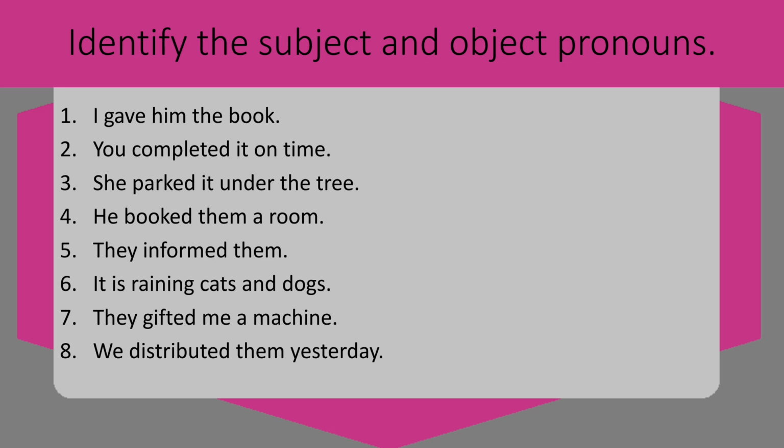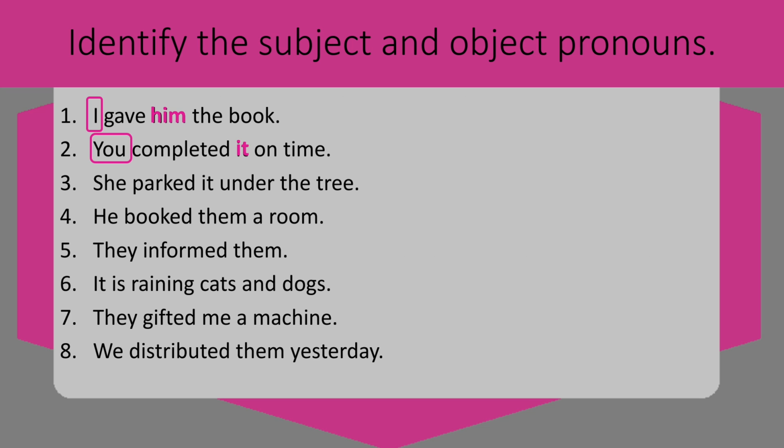Let's identify the subject and object pronouns in the following sentences. I gave him the book. I is the subject of the sentence and the book is the direct object. And him is the indirect object. So I is the subject and him is the object pronoun. Number 2. You completed it on time. You is the subject, completed is the verb, and it is the object. So, you is the subject pronoun, and it is the object pronoun.